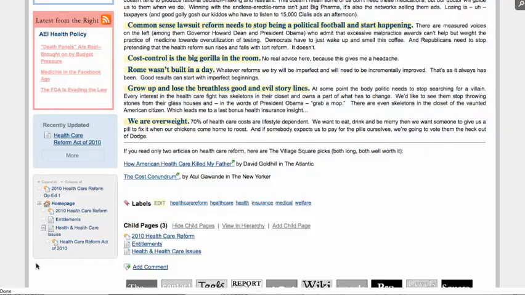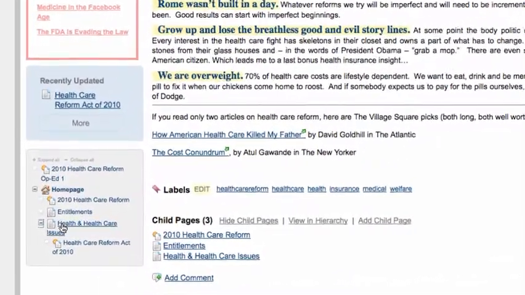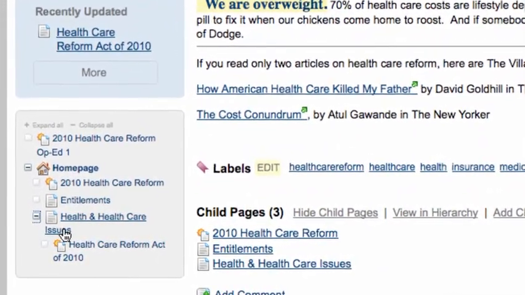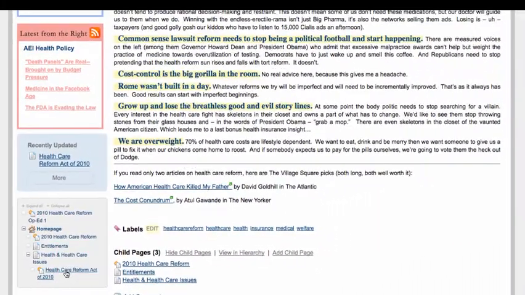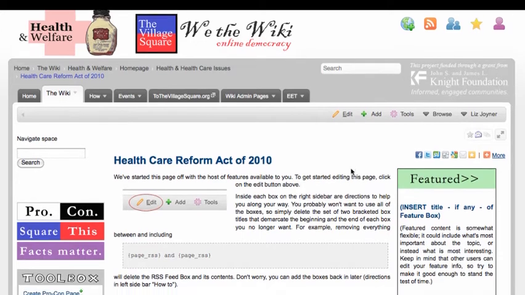It could be the space homepage is the logical parent page. But in this particular case, it looks like there are other pages that might work better. There is a Health and Healthcare Issues page, and then there is a Healthcare Reform Act of 2010 page. So that, in fact, is the perfect parent page for a discussion on the constitutionality of the Reform Act.